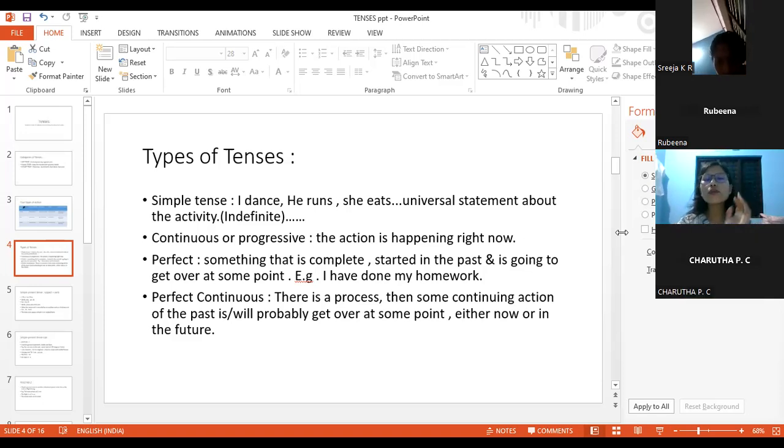Okay, whenever we see the three letters ing, then we are definitely talking about the continuous tense. It may be present continuous tense, it may be past continuous tense, it may be future continuous tense.